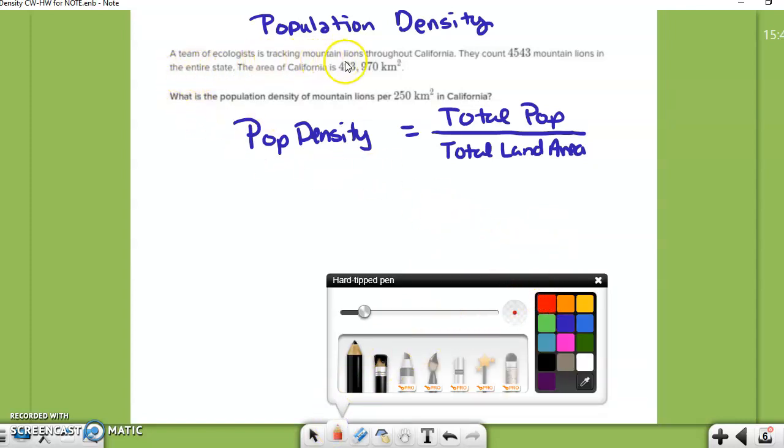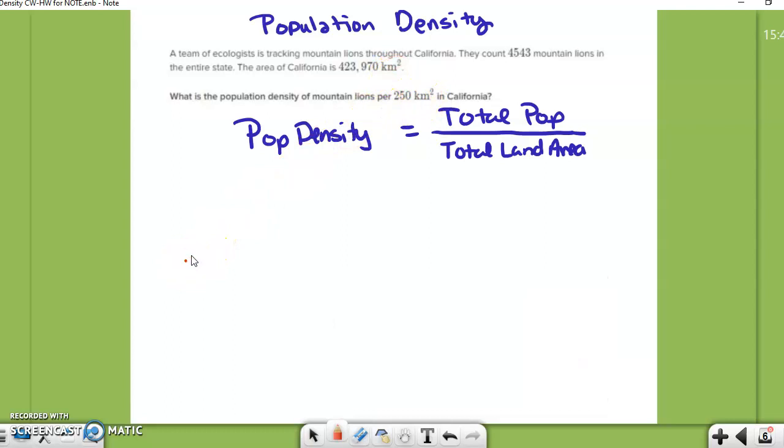A team of ecologists is tracking mountain lions throughout California. They count 4,543 mountain lions in the entire state. So that's the total population. The area of California is 4,223,970 kilometers squared. It says, what is the population density of mountain lions per 250 kilometers squared in California? So the first thing I'm going to think about is, how many 250 square kilometers are there in California?